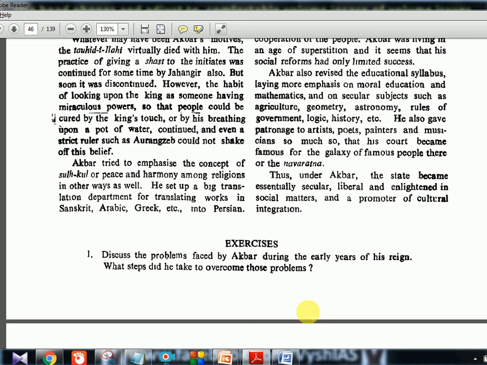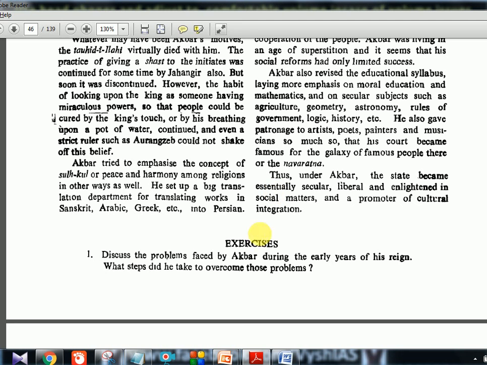Now, thus under Akbar the state became secular, liberal, and enlightened in social matters, and a promoter of cultural integration. This exact statement is what UPSC will pick up. Like, under Akbar the state became secular, liberal, enlightened, and a promoter of cultural integration, elucidate. They'll pick the same sentence and put a word like discuss, elaborate, elucidate, explain, or critically analyze. This is what UPSC does. This full chapter is your answer, so you have to know how to make it into a 250-word answer. That is why answer writing is also opened by us. Teaching we will do, practicing you have to do, but we will guide you.